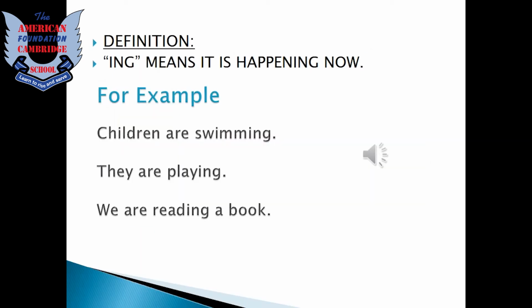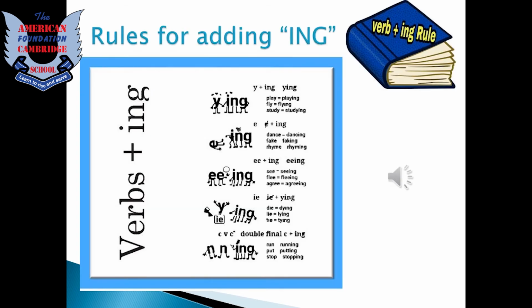We add the suffix ing to the ending of verbs, it means it is happening now. The action is happening now, it's still going on. For example, children are swimming, they are playing, we are reading a book, we are walking, I am opening a door, etc. Let's look at the rules for adding ing to different endings of verbs.